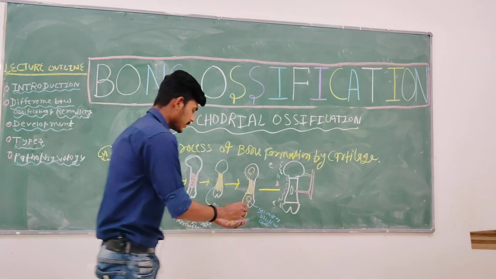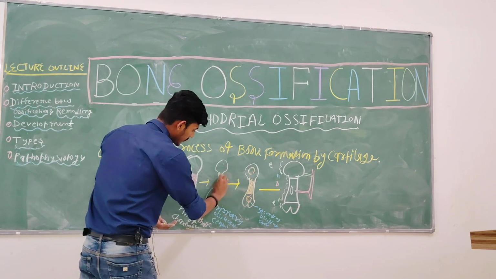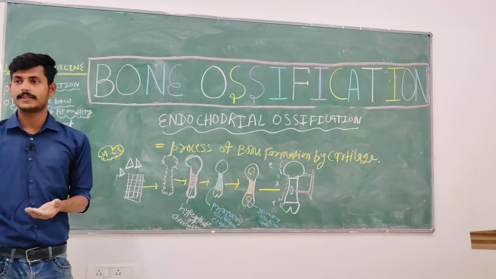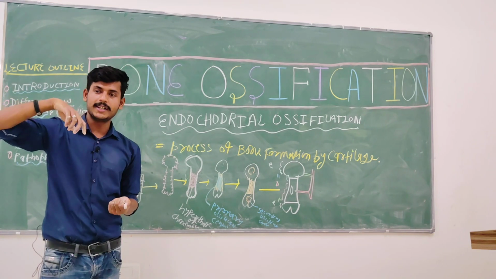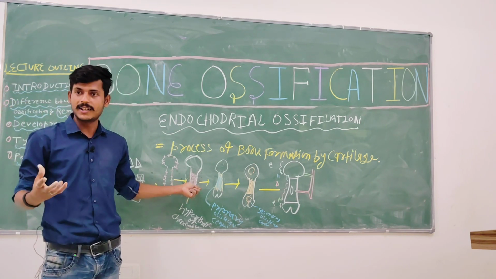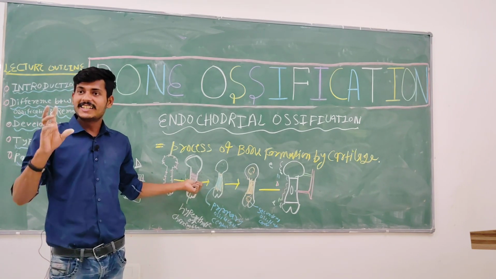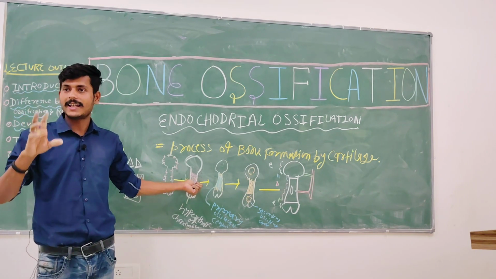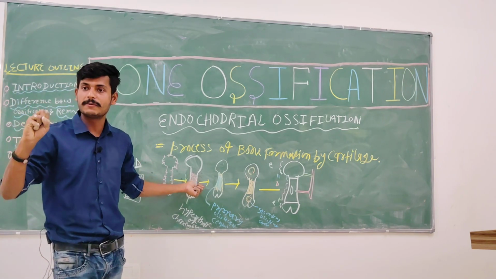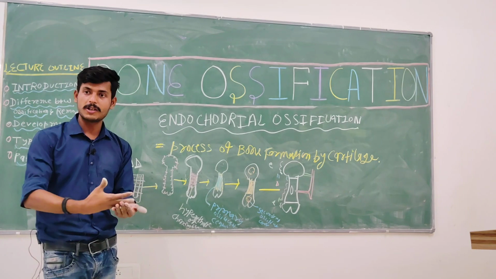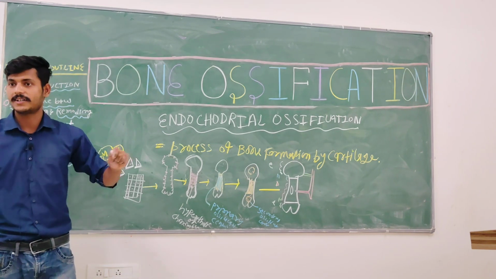Okay, wait, first understand. As I said, these minerals are basically collagen proteoglycan. Collagen is a protein, okay? So this matrix, chemically, is collagen proteoglycan. The fundamental function of this matrix is that it will bind with the calcium, and once the calcium binds, there is a formation of hard matrix. Understanding?